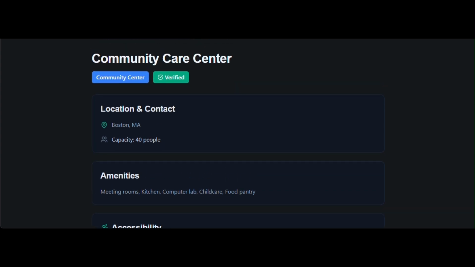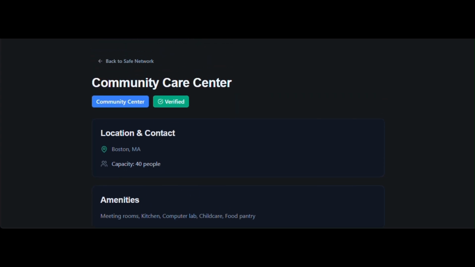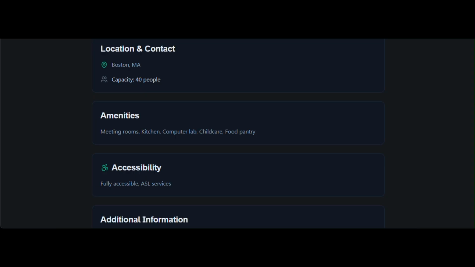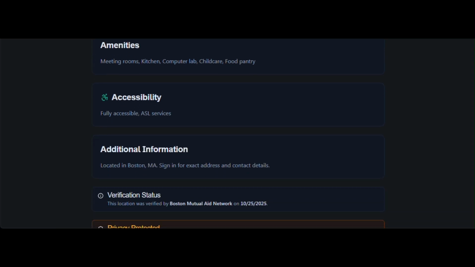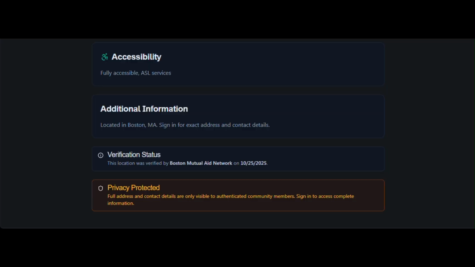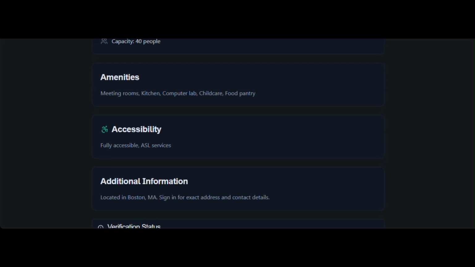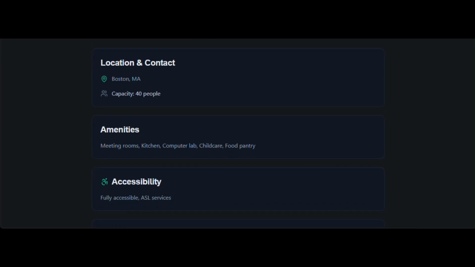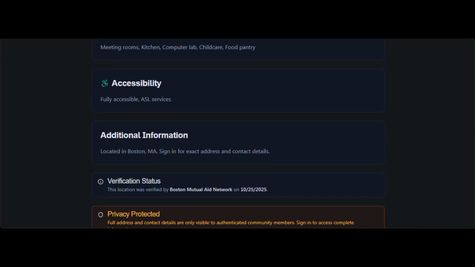Safety notes explain why this location is secure, for example, legal observers on-site 24/7, or verified by local mutual aid network. Verification badges, verified, pending, or community reported, indicate trust levels. Privacy protection allows locations marked as private to be visible only to authenticated community members, protecting safe houses from surveillance. This feature recognizes that sanctuary spaces must balance accessibility with security.